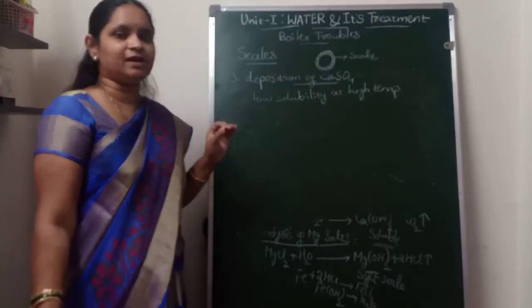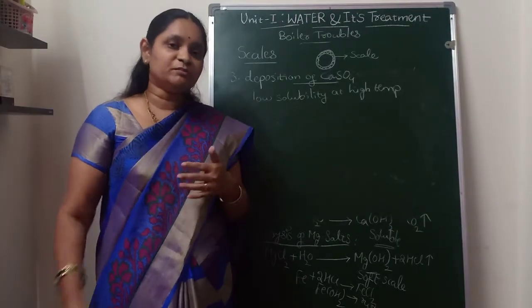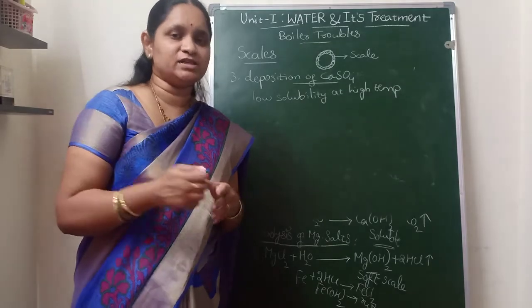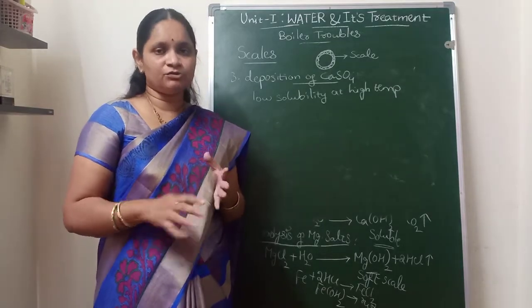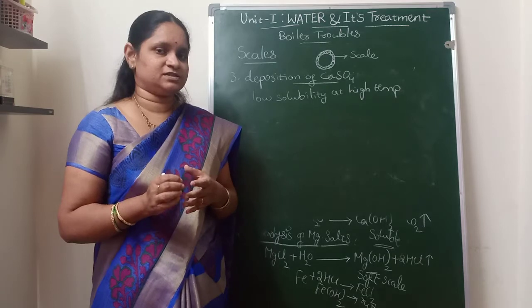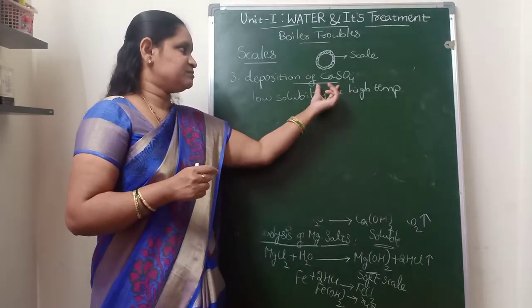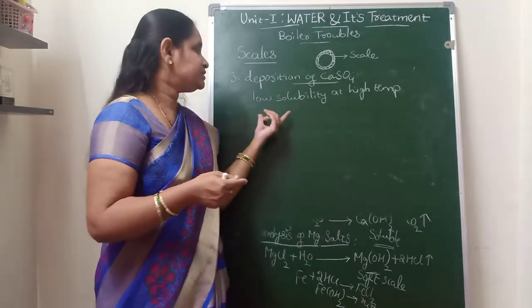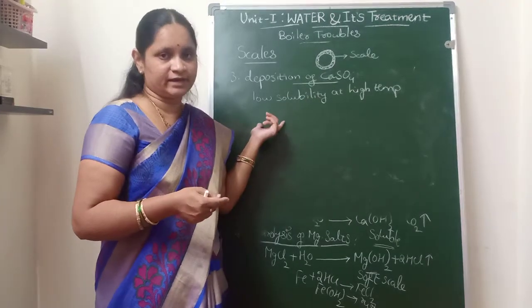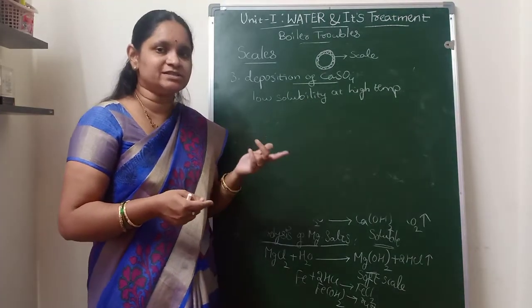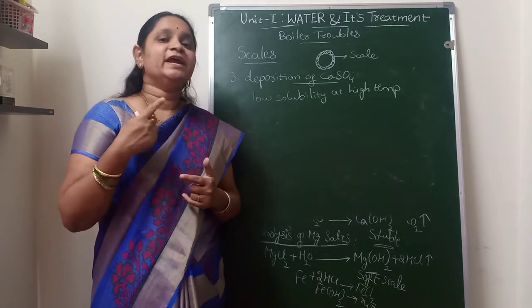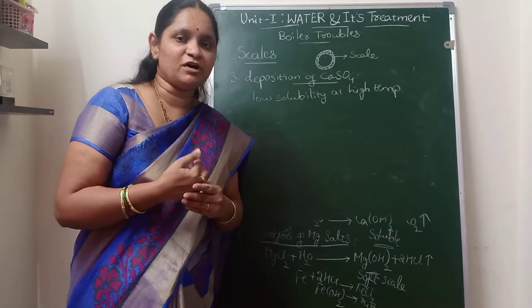Generally for any salt, at low temperatures it will be less soluble, and at high temperatures it will be more soluble. This is the general rule for the solubility of different salts. Whereas for calcium sulfate, as we increase the temperature, its solubility decreases, and because of that, at the high temperatures of the boiler feed water, it will form a hard type of scale.